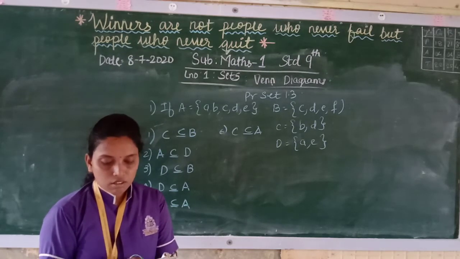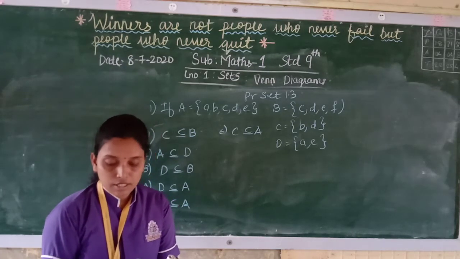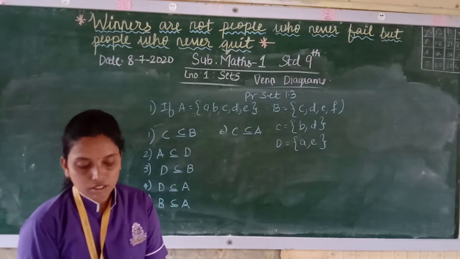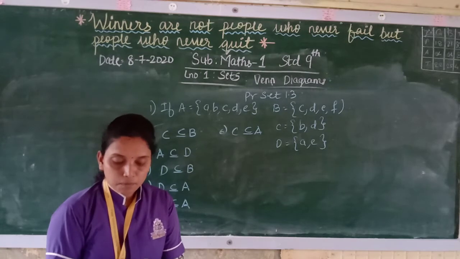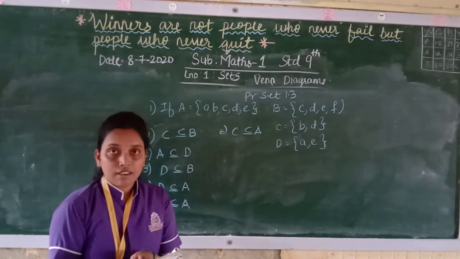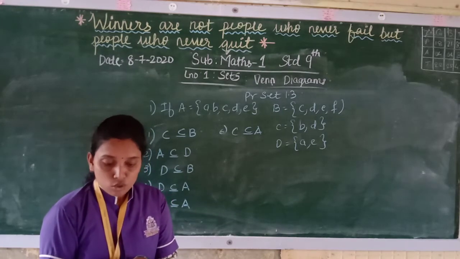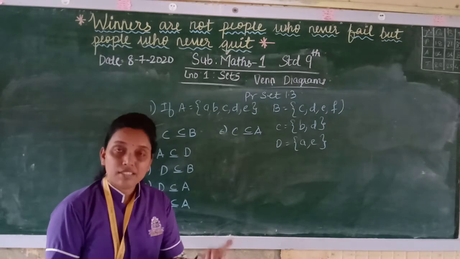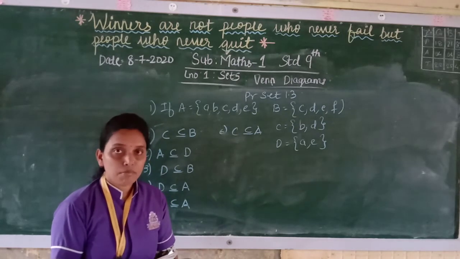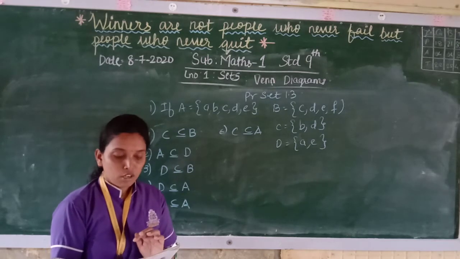Now see the first one, C is a subset of B. The elements in C are B and D. But in B, only D is there, B is not present. For it to be a subset, both elements should be present in set B, but that is not the case, so the first one is false.